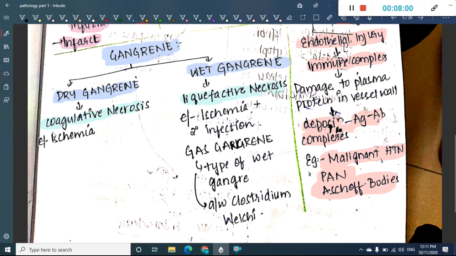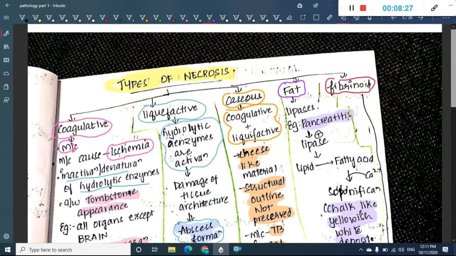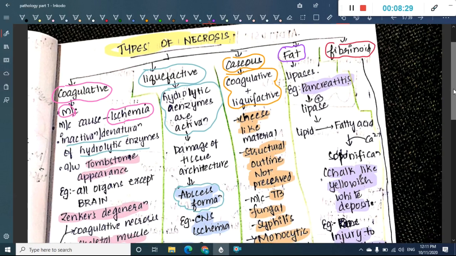An example of dry gangrene is ischemia. Ischemia results in coagulative necrosis leading to dry gangrene. Ischemia plus secondary infection causes liquefactive necrosis leading to wet gangrene. There is one more type of gangrene which is called gas gangrene. It is a type of wet gangrene, and this gas gangrene is associated with Clostridium welchii infection. So these are the main types of necrosis and their examples.